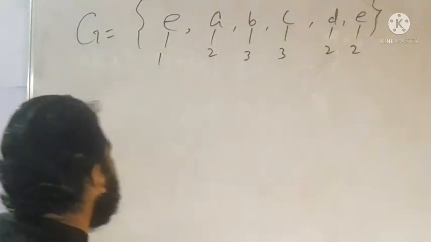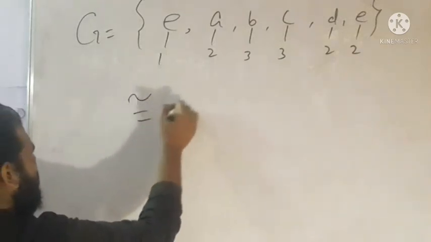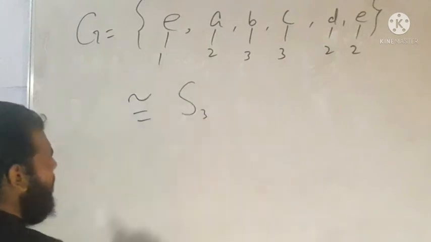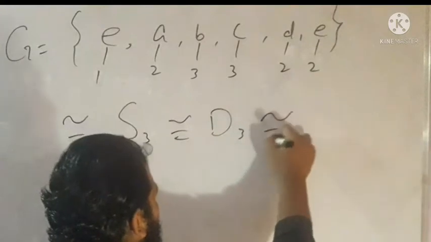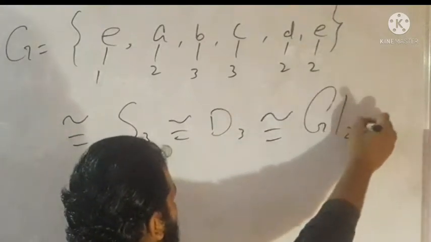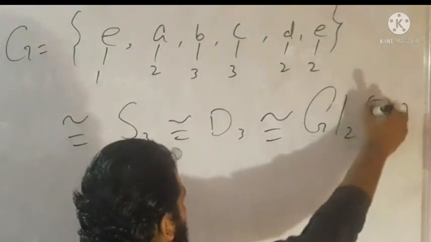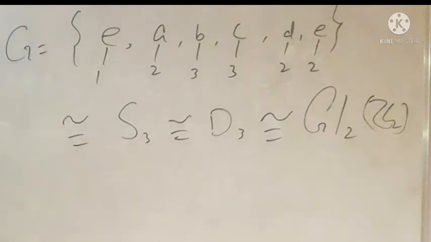And this group is isomorphic to the symmetric group of degree 3, as well as D3, GL2 Z2. Since there are 3 non-abelian groups of order 6: S3, D3, GL2 Z2.